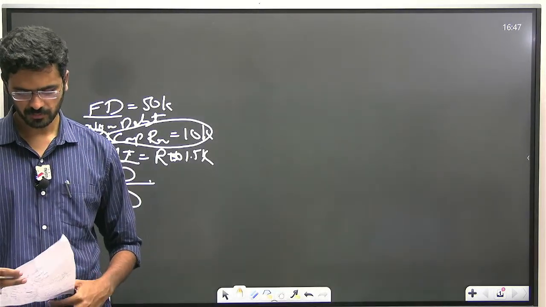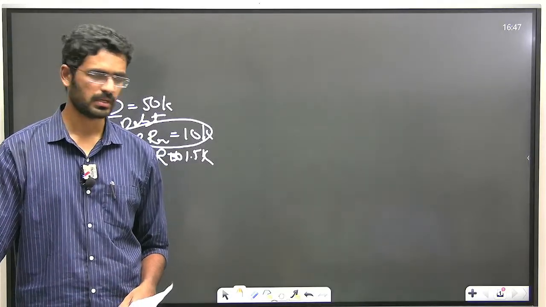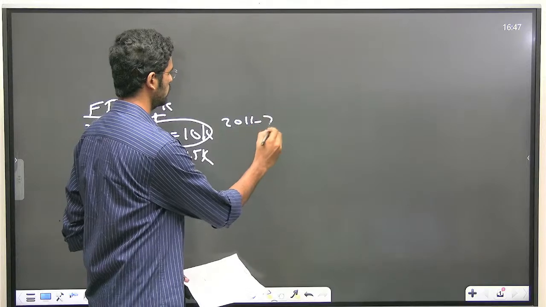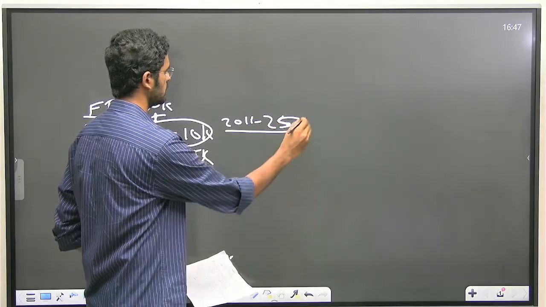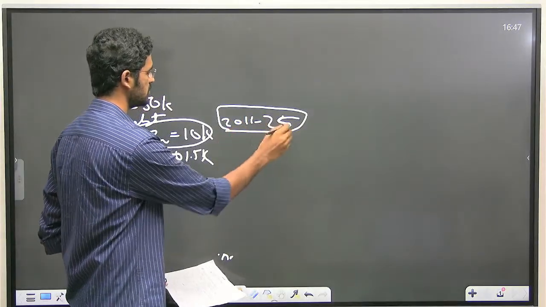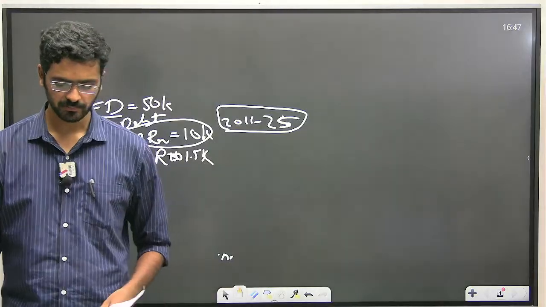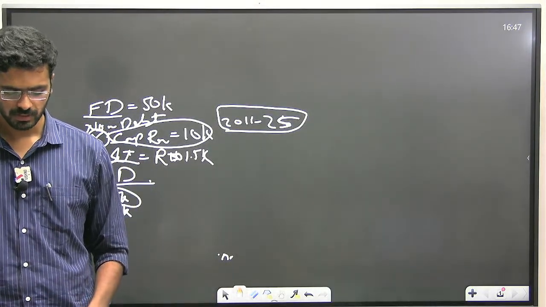Apart from mock tests, one important thing is previous year questions of prelims papers. So you take a compilation from 2011 to 25. You go to the UPSC website and take a printout of all these papers, nearly 15 papers. You take this printout and compile them, and you have to analyze this.